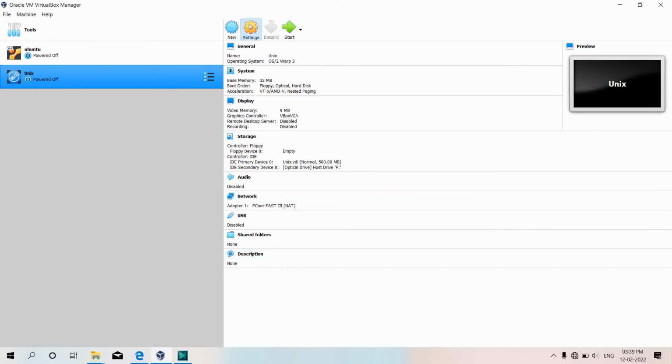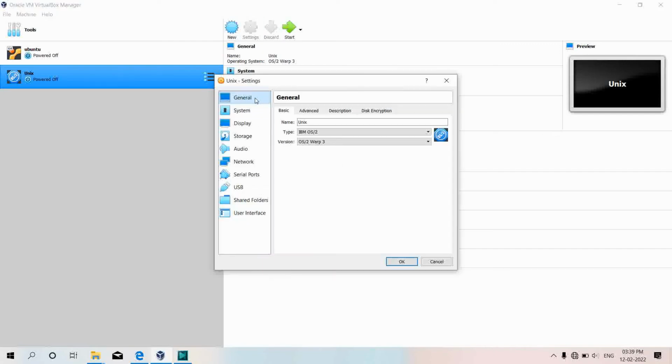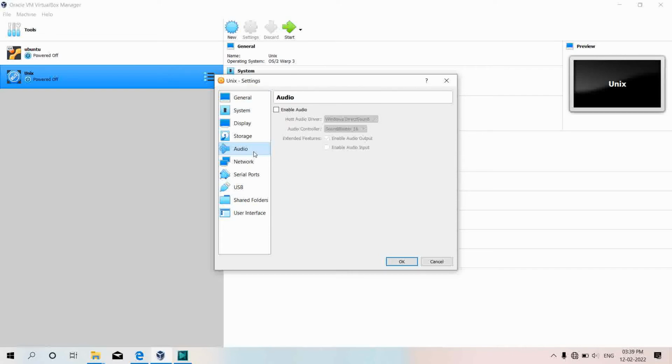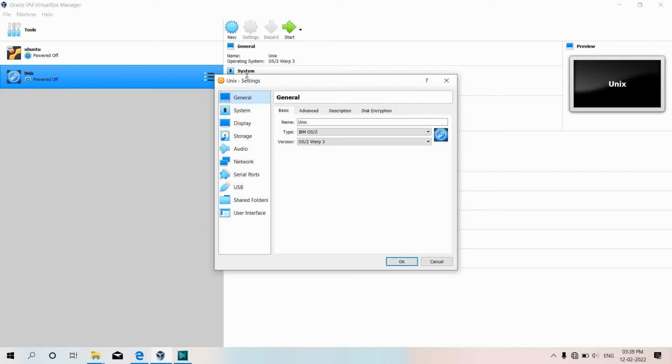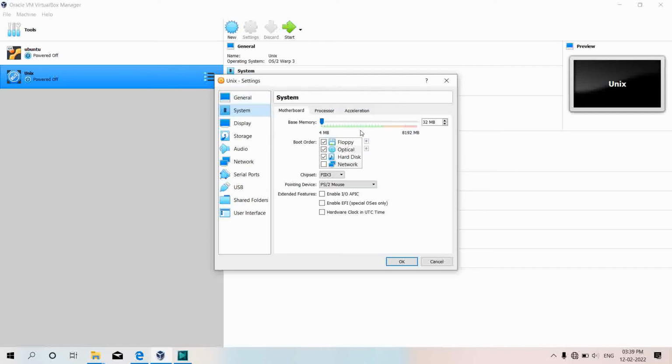Now going to the settings, and this is the general, system, display, storage, audio, network, serial ports, USB, shared folders, user interface. And before doing anything, you need to make sure that your audio and USB is disabled. So as you can see, my audio here is disabled and USB also is disabled. Before starting the Unix, you need to check all the settings of it, as I am checking the general system. The 32 MB size I have allocated.